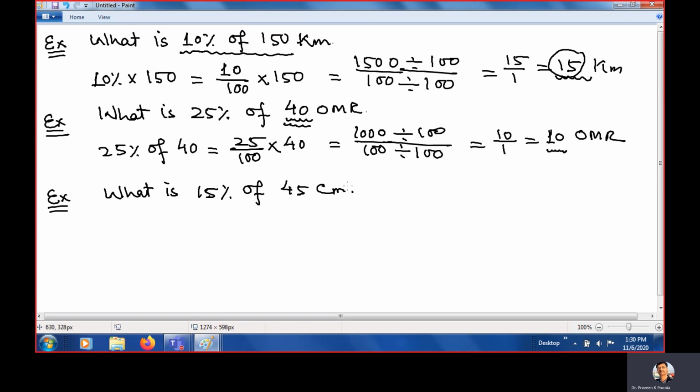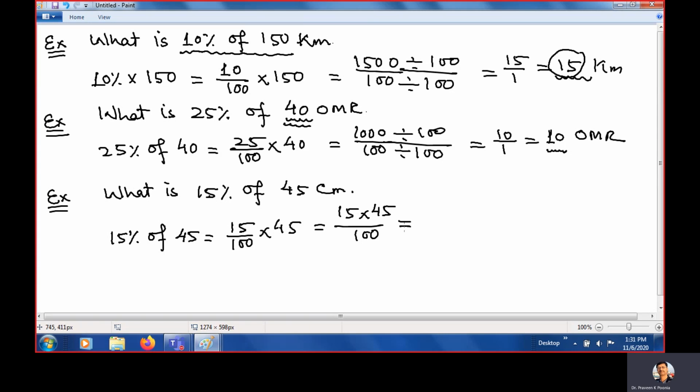What is the 15% of it? Okay, so not 25, 15%. 15% of 45. That means you need to multiply. 15% means 15 upon 100. Multiply 45. So 15 times 45 upon 100.